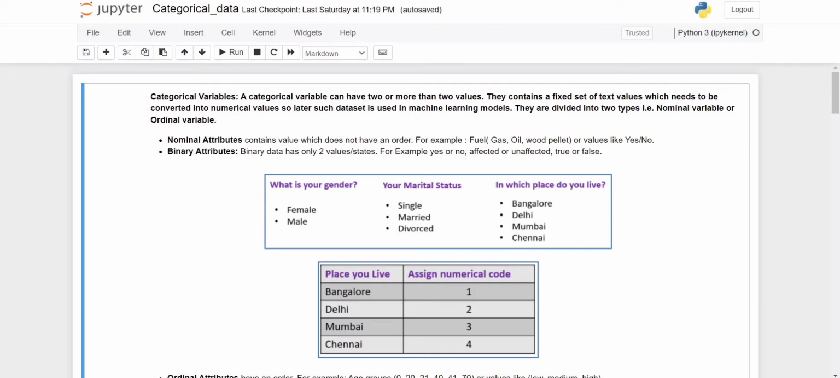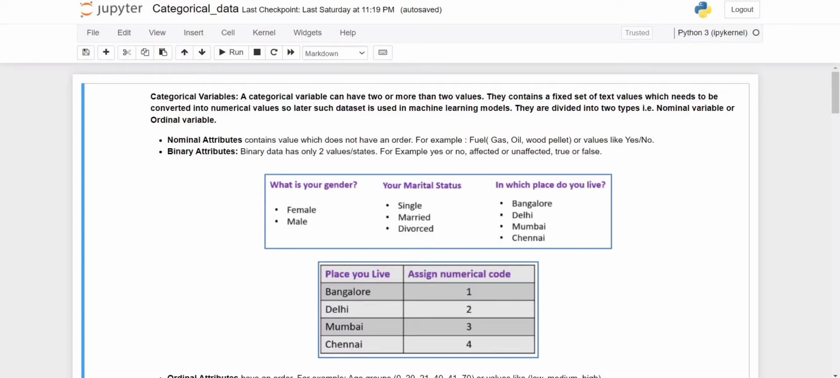Suppose you are given a data set, and in that data set you have some columns in the form of numbers and some columns in the form of strings. Strings may be of many types, for example a column for gender, marital status, or anything like state or your education degree. This kind of data is given to you, and you need to perform some machine learning algorithm on it.